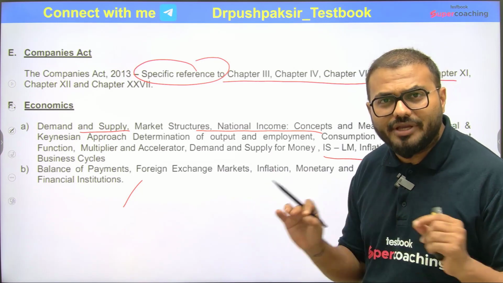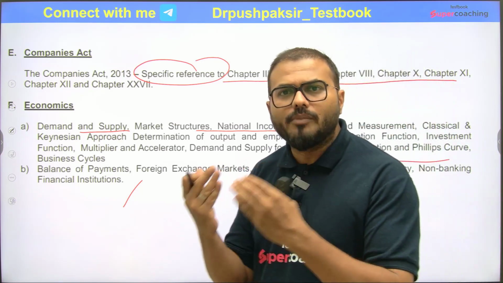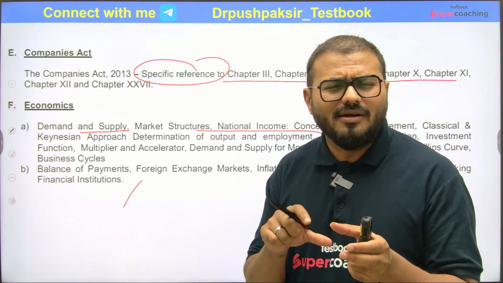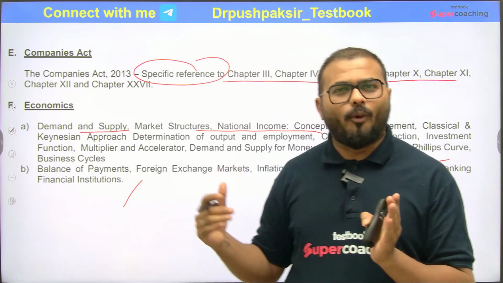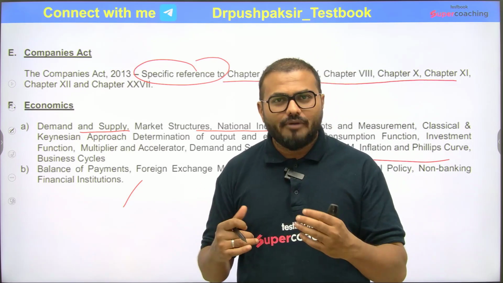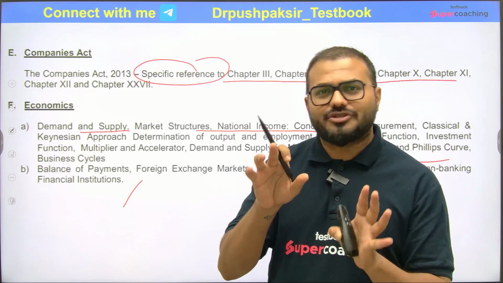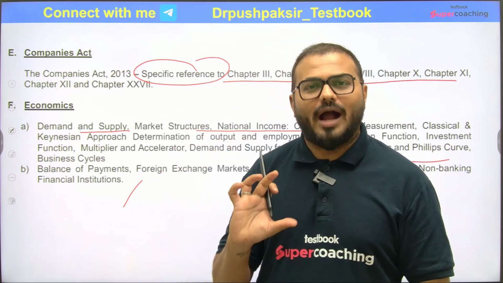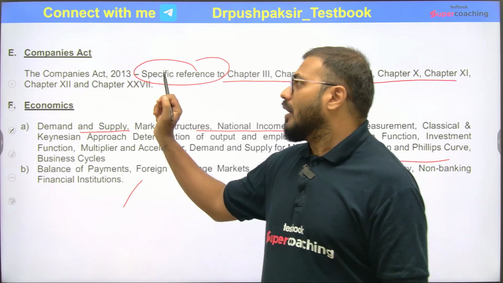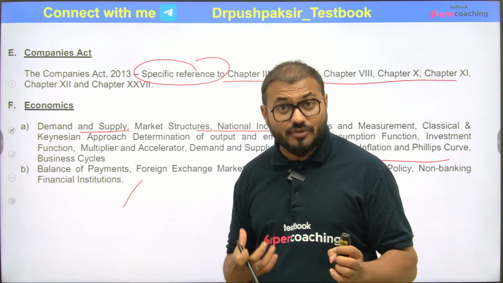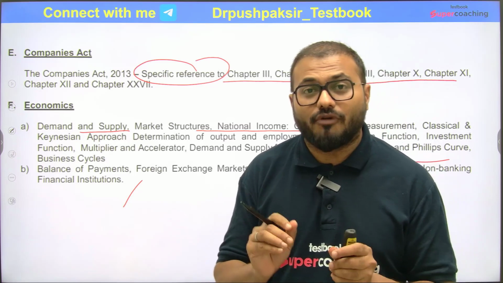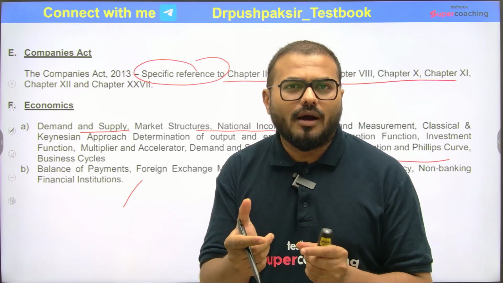These three things are really very easy, a kind of things जिससे आपका scoring बहुत अच्छे से बढ़ सकता है. Because अगर accountancy और costing में दिक्कत आ रही है, या फिर Companies Act, क्योंकि Companies Act is a kind of dry stuff. Very boring, not much to understand or express, because it's a law. When it comes to the law, you need to read it like that only. You can't modify it because it's written in the law. So that's why it's a little bit dry, especially Companies Act. But if you have the interest in the Companies Act, then obviously you're going to enjoy. Otherwise, frankly speaking, for many students, it is a little bit boring or dry.